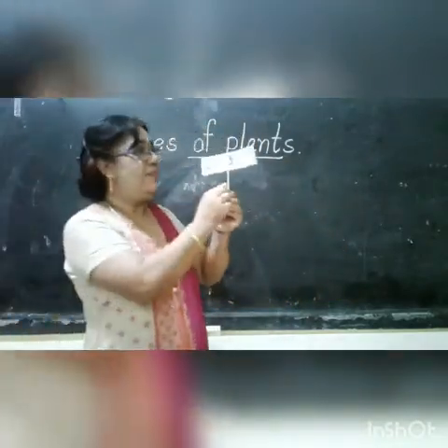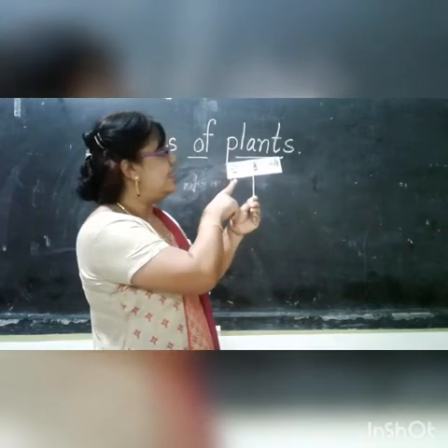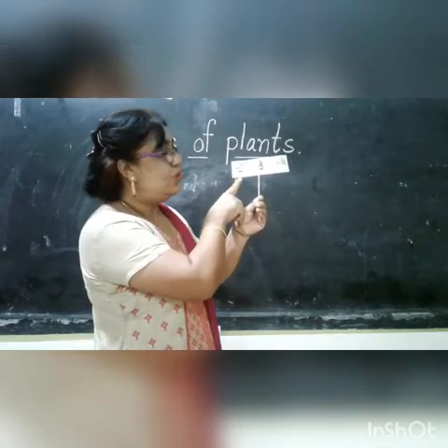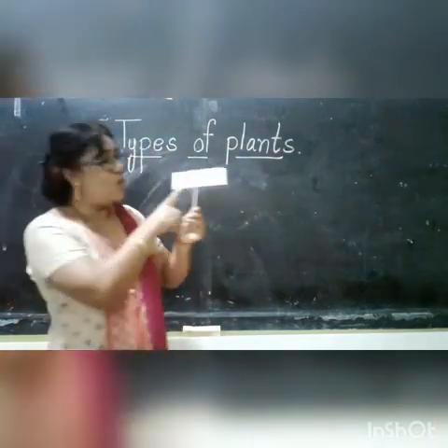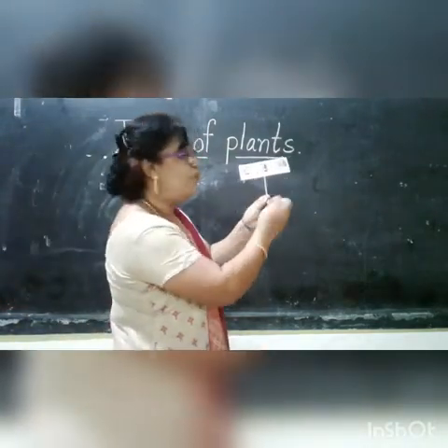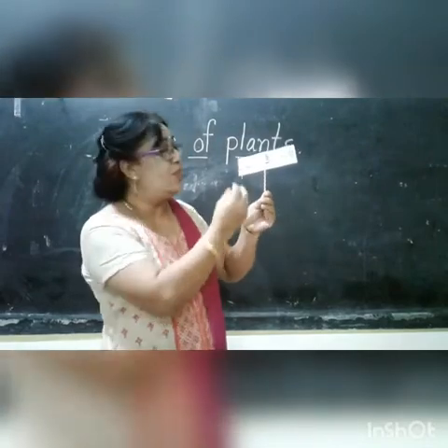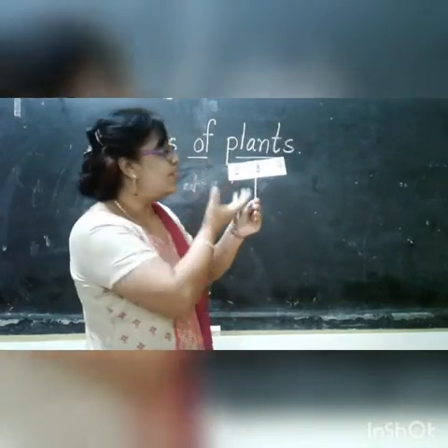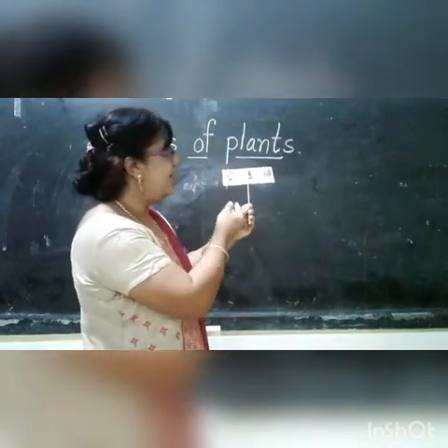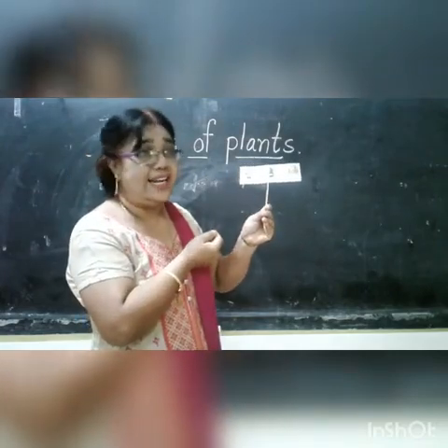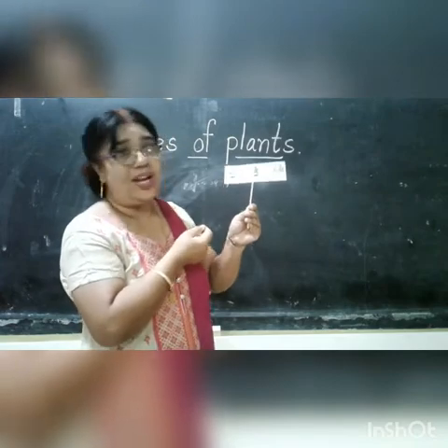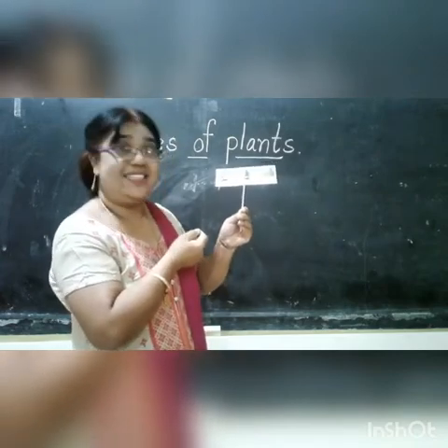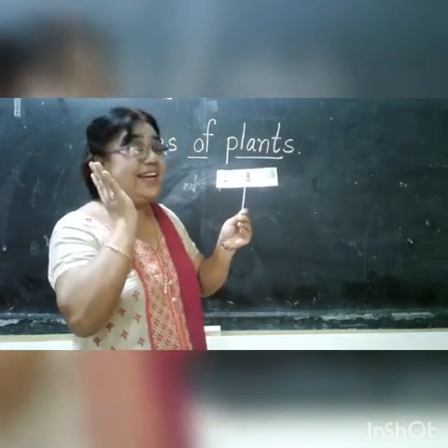Okay. Now see children, which plant is this? Tomato. Tomato is a very small plant. See, in this small plant also beautiful tomatoes are coming out, right? So you like tomato curry, children? Yes. Mama will prepare tomato pickle for you people. You all like that tomato pickle? Yes, it will be very yummy, right?